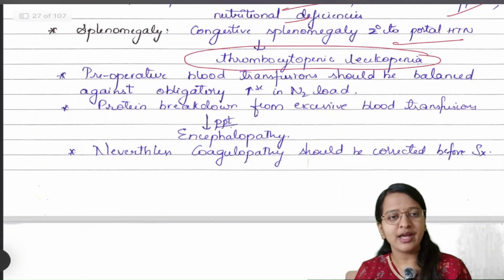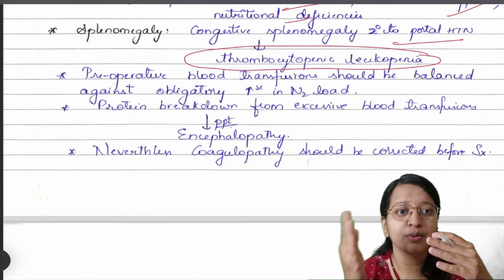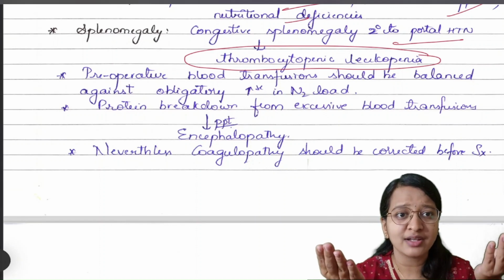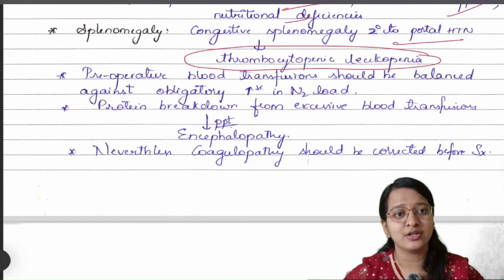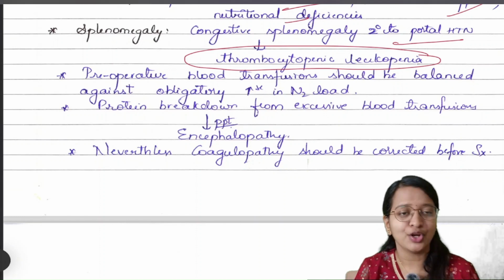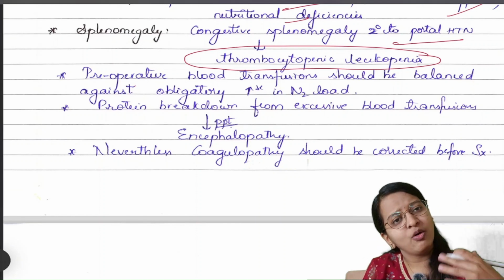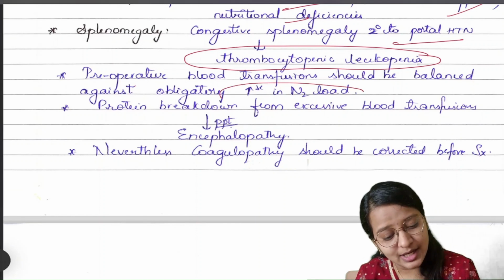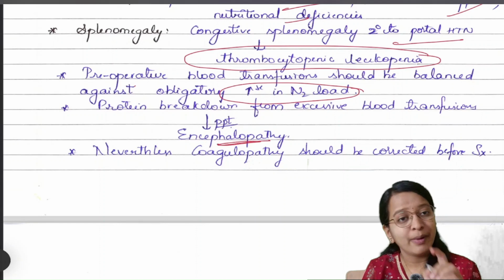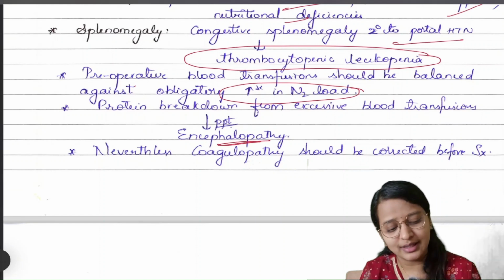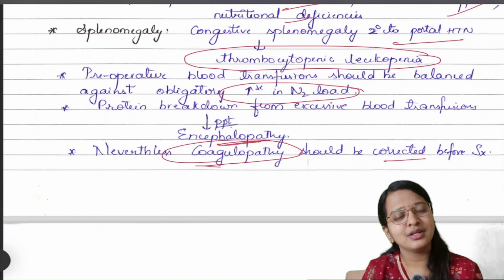So till now we have seen that there will be problem in the hemostasis. That depends on whether coagulant factors are affected or anticoagulant factors are affected, how much the platelets are affected, to what extent is the fibrinolysis and all. So deciding on blood transfusion should be very cautious, because if we go on giving blood transfusion, there will be increased nitrogen overload and there will be encephalopathy also. But before any procedure, we have to take care that coagulopathy is corrected. So we should be doing all the transfusions in a cautious manner.